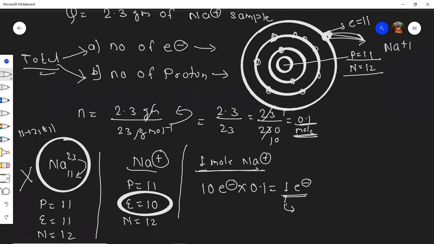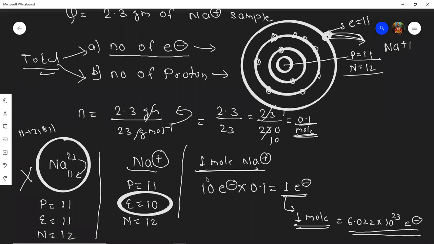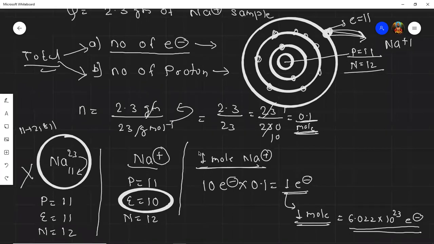What we are getting, students, is 1 mole. But read the question carefully. They asked the number of electrons, they did not ask moles. And I know, students, 1 mole is equal to 6.022 into 10 raised to 23. In yesterday's lecture, I told you that a mole, this 6.022 into 10 raised to 23, can be atoms, ions, molecules, or any other entity. Entity means it can be electron, proton, neutron. Yes, students, did you understand this? Yes, sir.